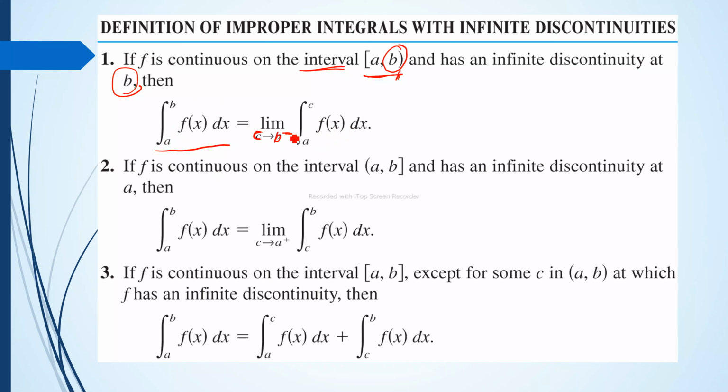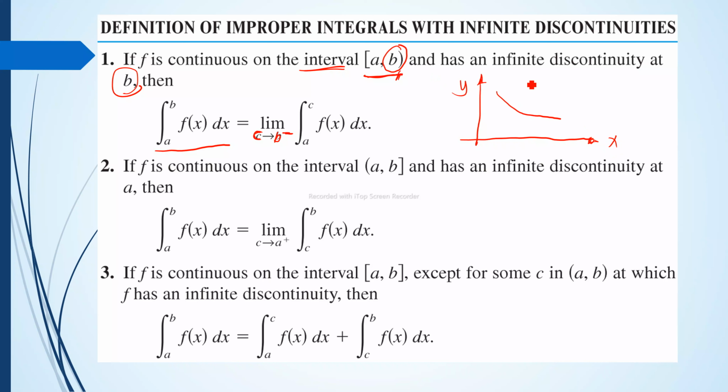There is a meaning to the negative sign here: c approaches b from the left. So what is the representation of this? Let's say we have a graph here again, so it's easier to understand with the graphical representation.